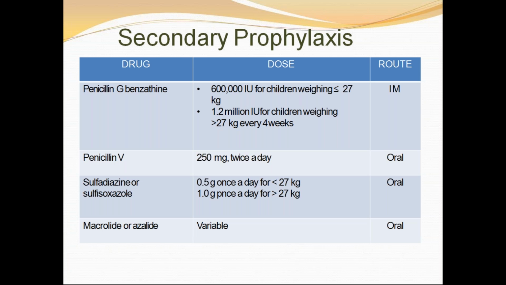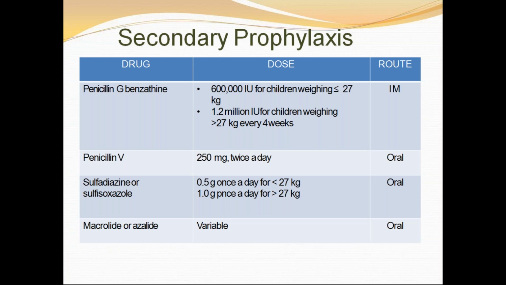So you have to know, in primary prophylaxis, we are preventing the child from getting acute rheumatic fever. In secondary prophylaxis, we are preventing the child from having recurrences of acute rheumatic fever. Already the child had one episode of acute rheumatic fever.